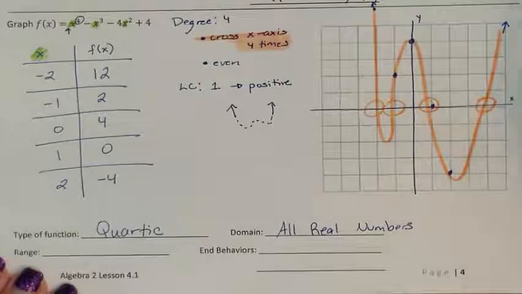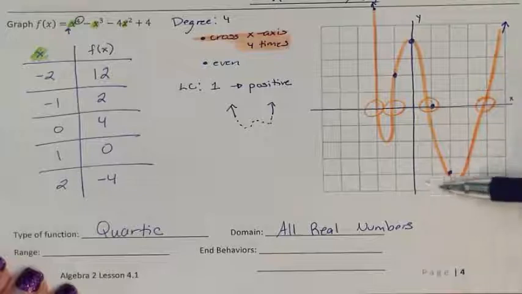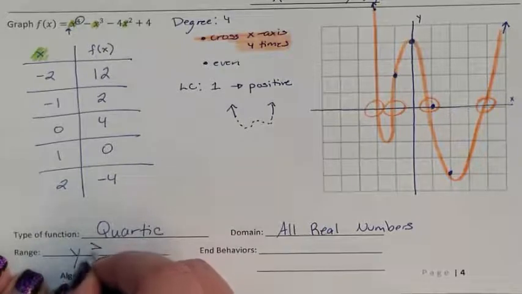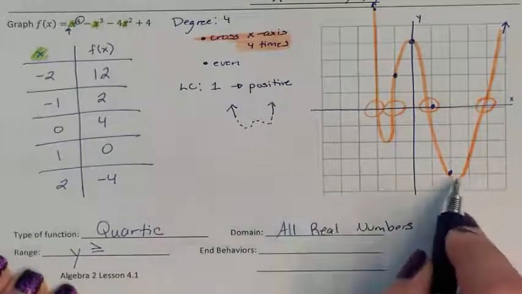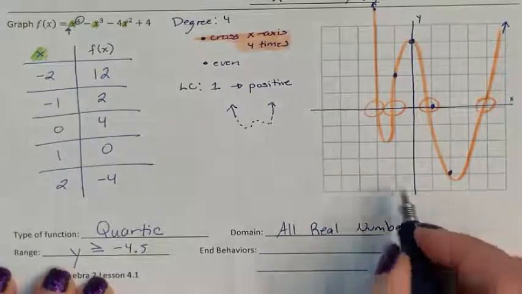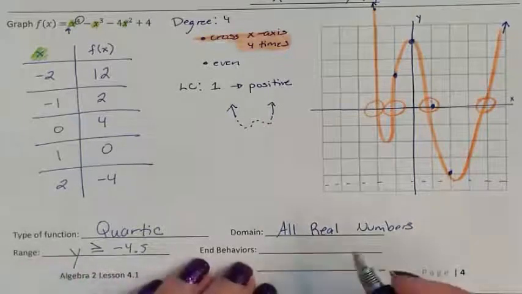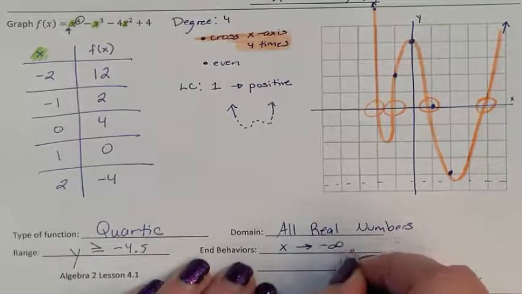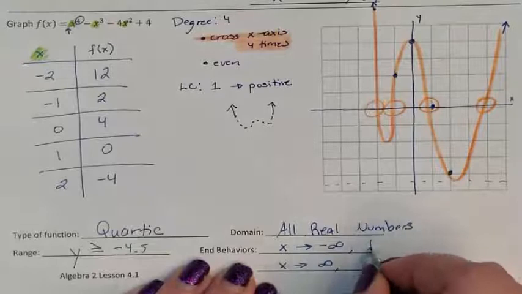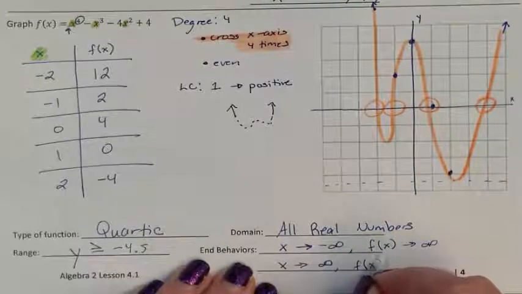Based on my picture, it appears as though my range is going to go no lower than this negative 4-ish that we found. So we know that my y's are going to be greater than or equal to whatever we found where we turned around and went up. So that's at negative 4.5. So my W is always above this negative 4.5 line that I made. End behaviors. You're going to be telling me what happened on the left and what happened on the right. On the left, it went up, so your answers were always positive. On the right, it went up, so my answers were always positive.